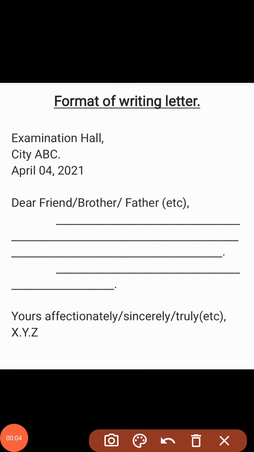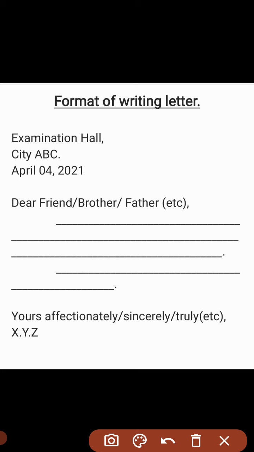So, finally, we have completed our present tense active voice, and now we are going to start a different topic, that is writing letters. We are going to start our letters from letter number 6. Before discussing the letter, we're going to discuss the format of writing the letter.